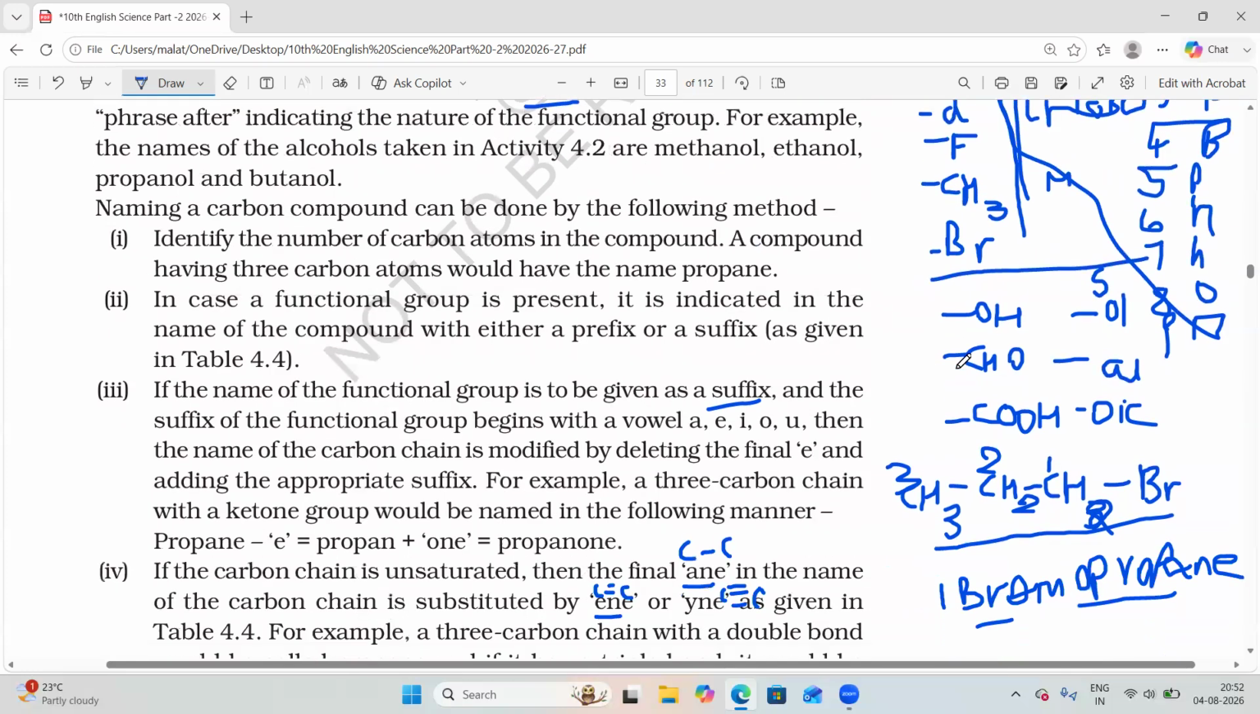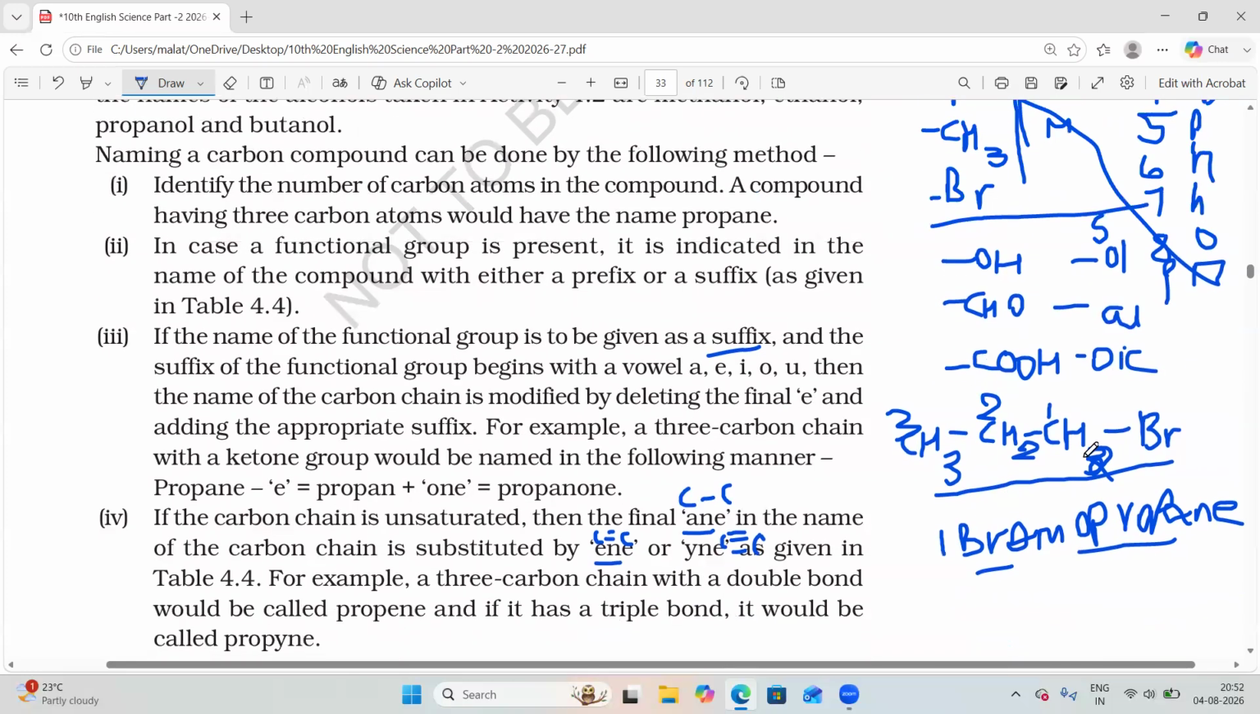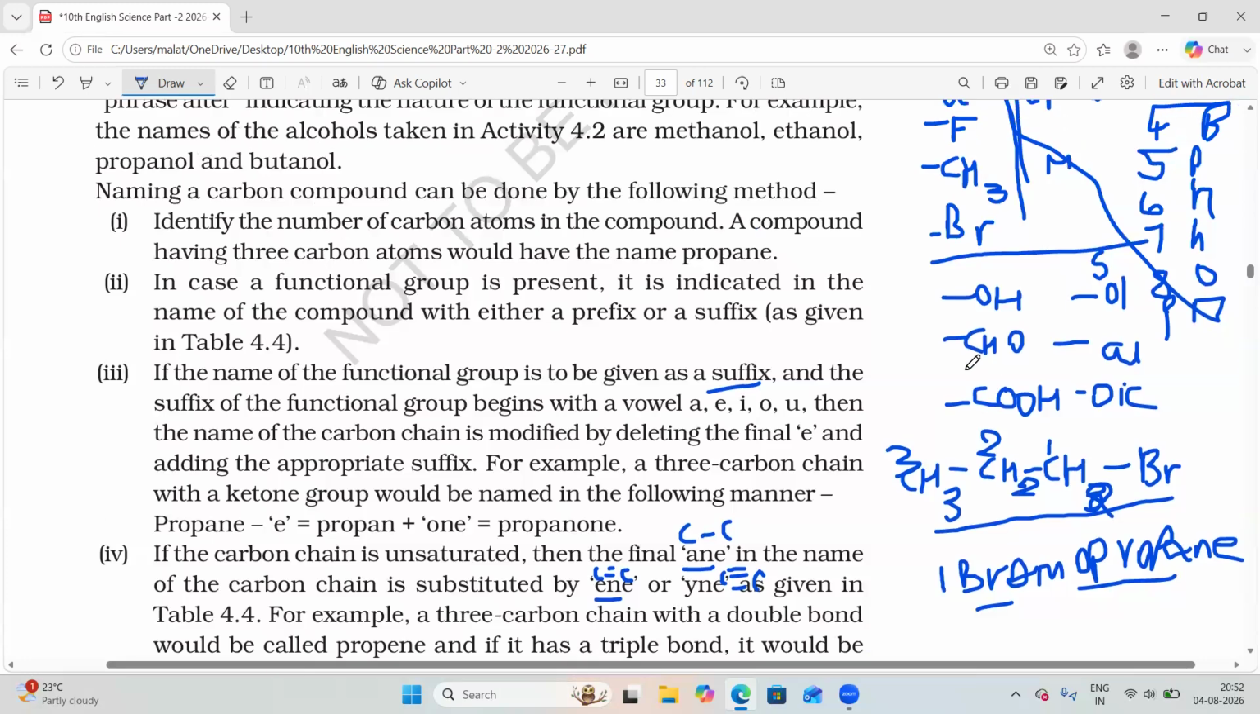Bromine is a prefix. Is there a suffix for this carbon chain, either OH, or CHO, or COOH? Are any of these 3 groups present in this organic compound? No. So there is no need to write the suffix here. If there is OH, or CHO, or COOH, then you should write a suffix.